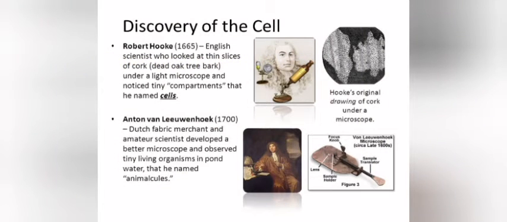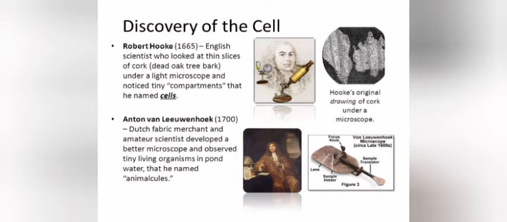We know that the cell was discovered by the great English scientist whose name was Robert Hooke. You can see it written on the screen. Robert Hooke, an English scientist, looked at thin slices of cork under a light microscope and noticed tiny compartments. On the right hand side you can see Hooke's original drawing of cork under a microscope. There were some tiny compartments, and he named those compartments cells. Follow the pictures, it will be easy for you to follow this.